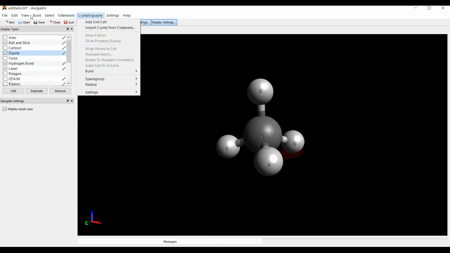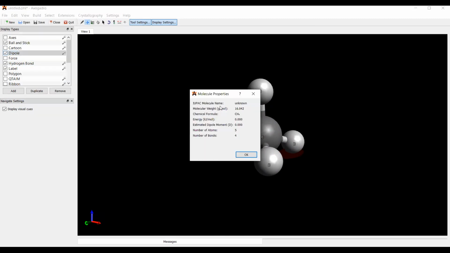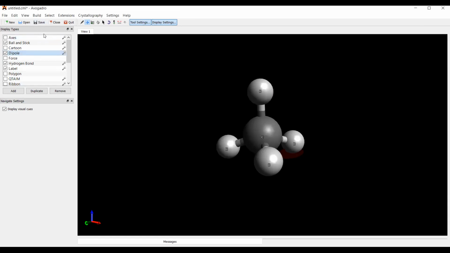Create surface, view. Can you see the dipole moment here? What is the dipole moment here? Is it visible? Yes, sir. How much dipole moment? 0.00. Zero only, right? Okay. Now what I will do, I will add a chlorine atom here. Instead of hydrogen, I've added one chlorine.